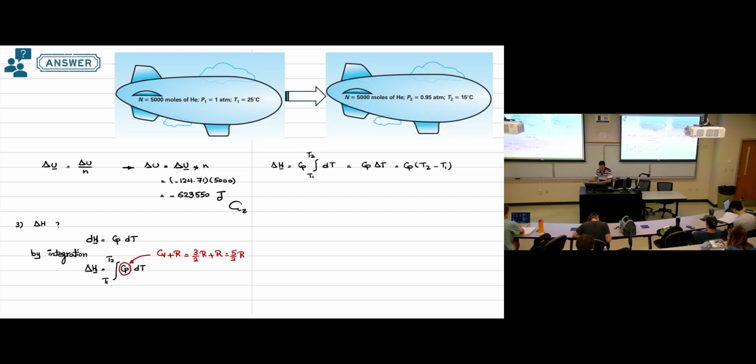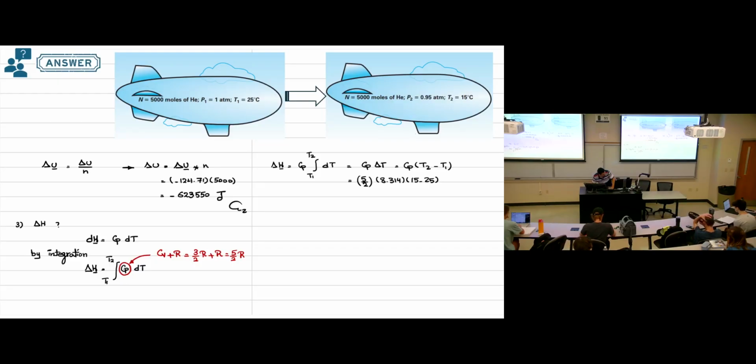Now substitute the numbers we have here. So this will be 5 over 2 times 8.314, T2 15 minus T1 25. So again, put all the numbers here and you can get the value.